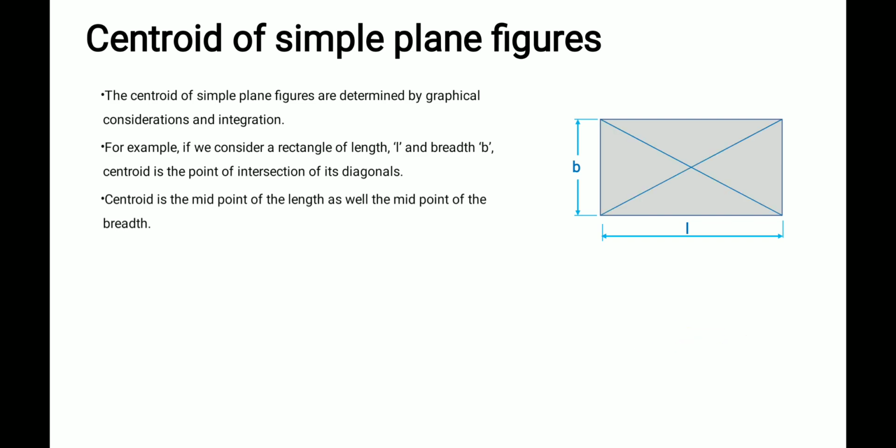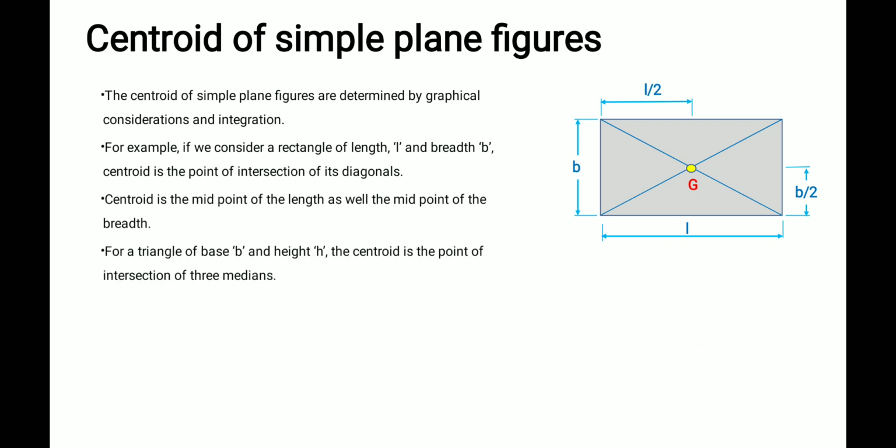Graphically, we draw the two diagonals. The diagonals meet at the center point, which is the centroid G. At what distance is G? The total length is L, so the midpoint is at a distance of L by 2. The total height is B, so the midpoint is at a distance of B by 2. At a distance of B by 2 and L by 2, the G will be there. So at the midpoint, the centroid will be there.